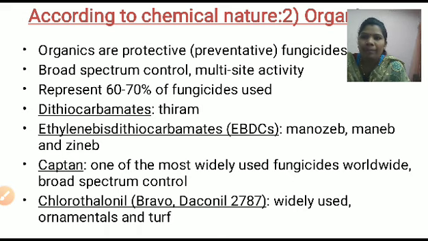Examples are Thiram, that is a dithiocarbamate. Next, Zineb, Mancozeb, Maneb are examples of organic fungicides. Next is chlorothalonil, widely used in ornamentals and turf.